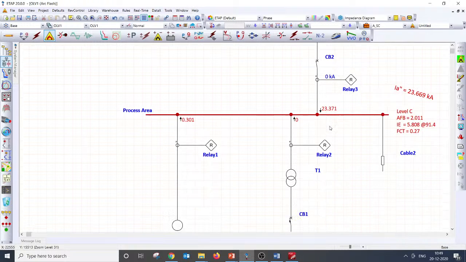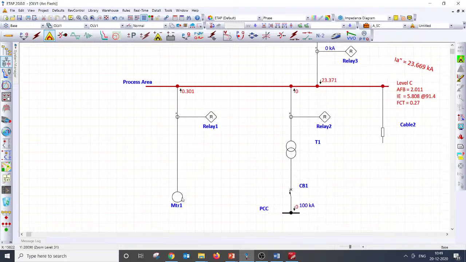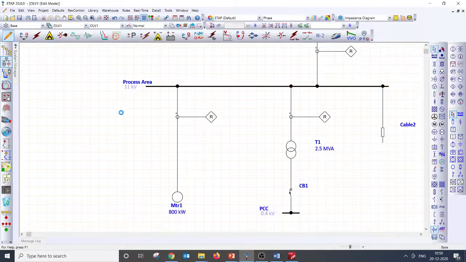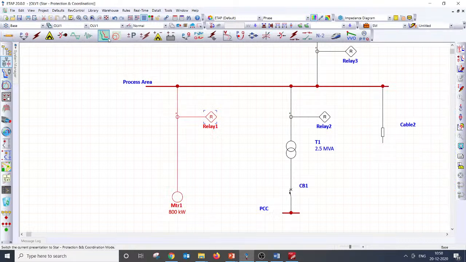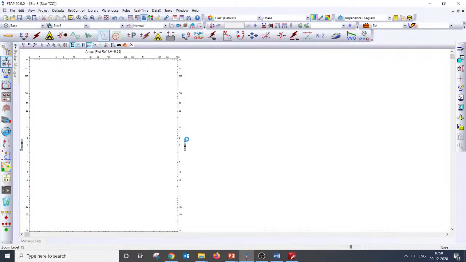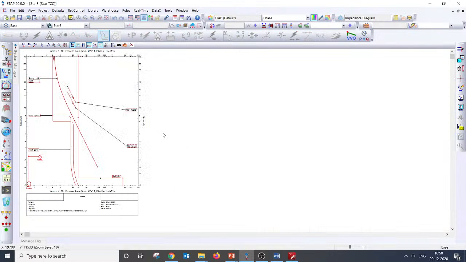I have just taken up a small capacity motor, like an 800 kilowatt motor, and I have coordinated with this. So let me take out this relay and go for a relay coordination to answer that question, Charinath. Yes, here we go. This is an ideal way of coordinating it.